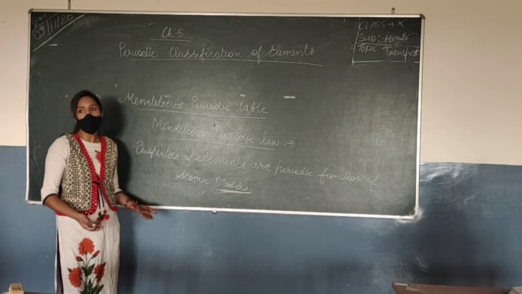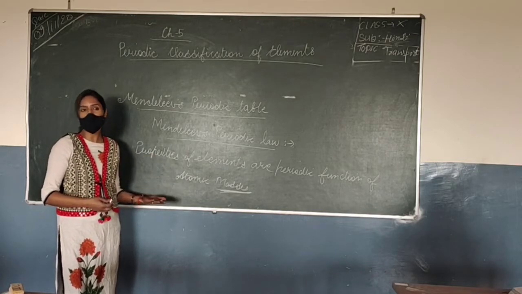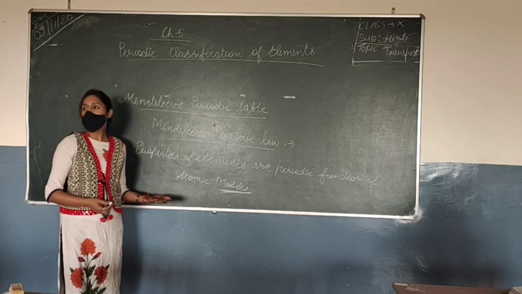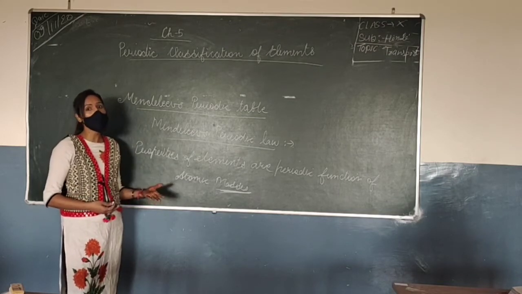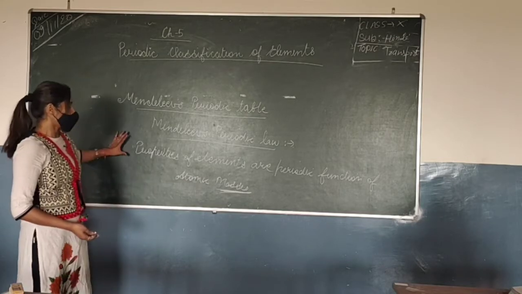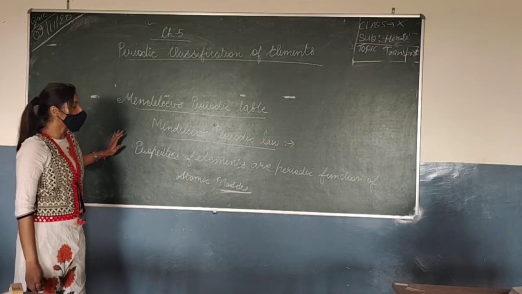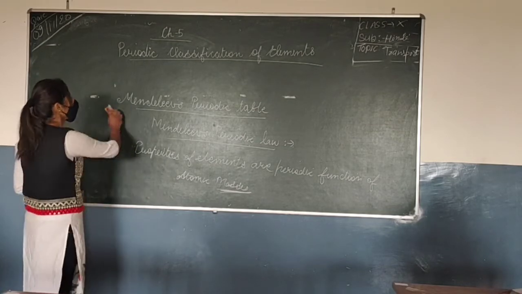It was only Niels Bohr who gave the new model of the atom, in which he gave the proper electronic configuration and the position of electrons in the reactivity of an element. So the properties of the elements are a periodic function of the atomic mass. So Mendeleev had 2 main characteristics.